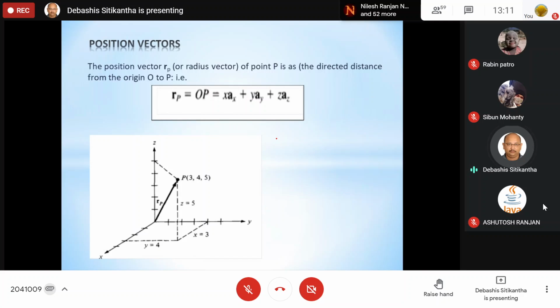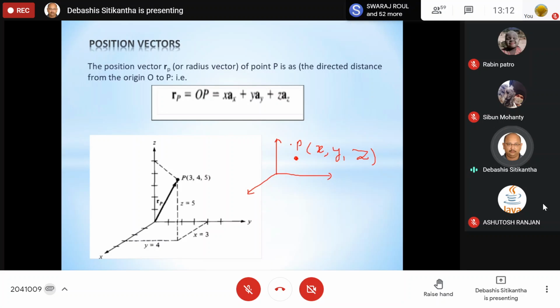Previously, we were representing a point P in space with its coordinates, let us say X, Y, and Z. Now, in our engineering, particularly when we are going to deal with electricity and magnetism, many times we will be dealing with quantities which are vector quantities, and obviously their position in the field must be defined.